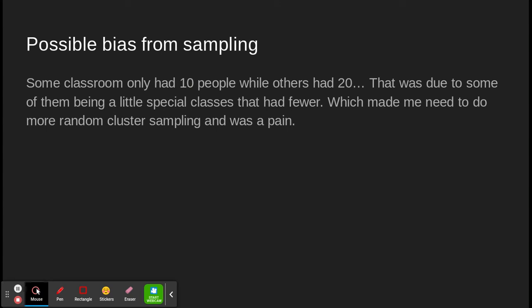So, possible bias. There are so many special classes. I should have talked about this earlier. COVID-19. There are so many small classes. I was wondering why in the world there are so many small classes, and I realized, duh, COVID-19, and they're not wearing masks.